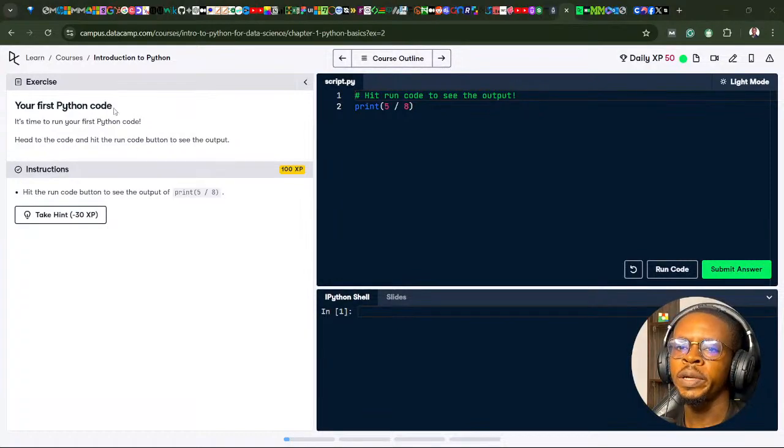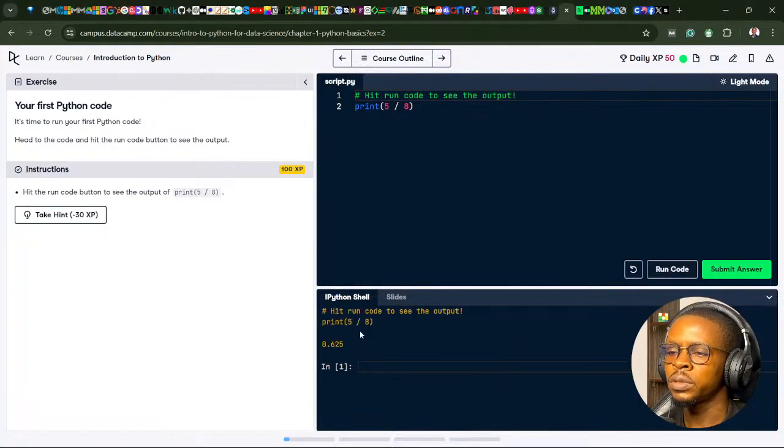Exactly. So it's time to run your first Python code. Head to the code and hit run to see the output. If you click on run here, you can see the output. Print is going to return the comment. So these are the comments.